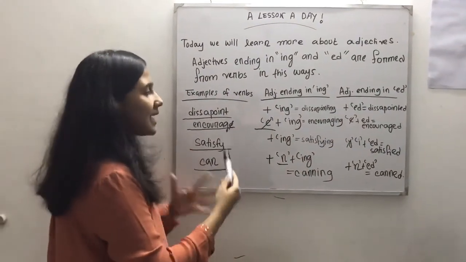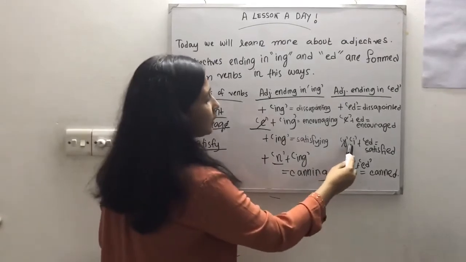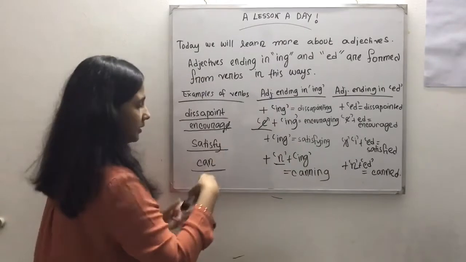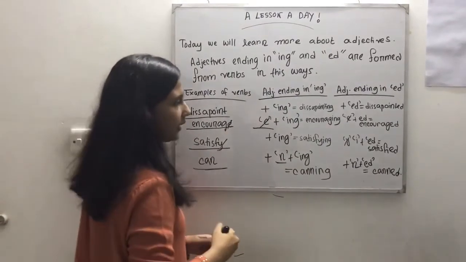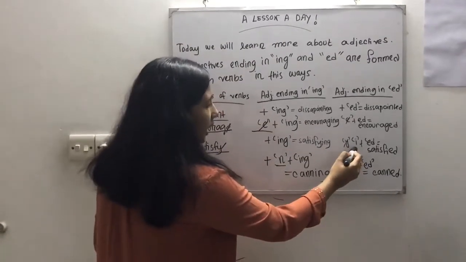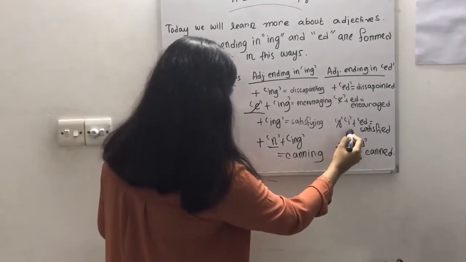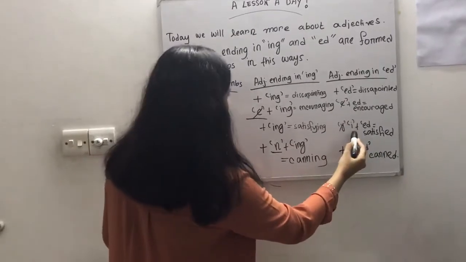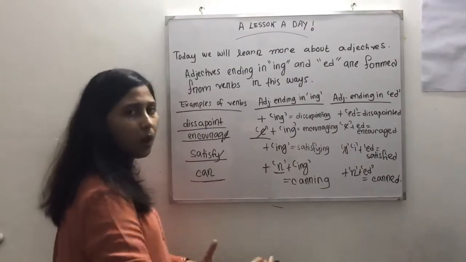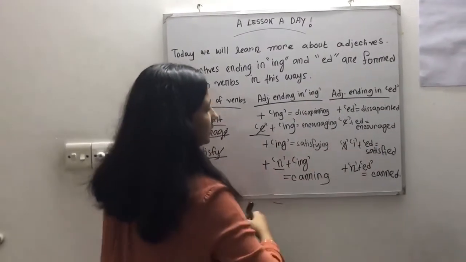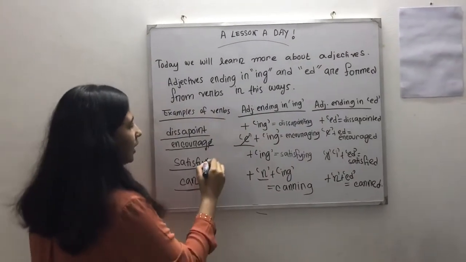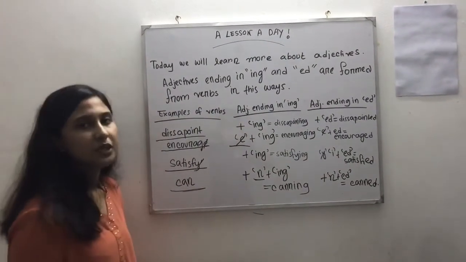Next, moving on to satisfy. Here you can see we are omitting the y from the end. We are just cutting this off, and we are adding i instead of the y, plus ed, and then it becomes satisfied.